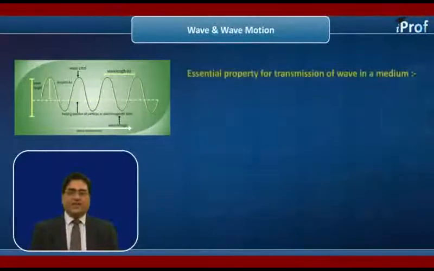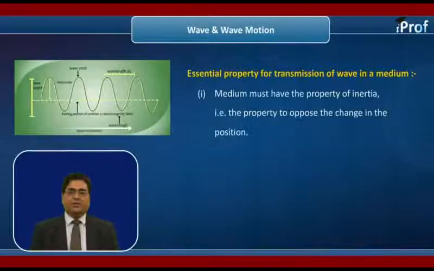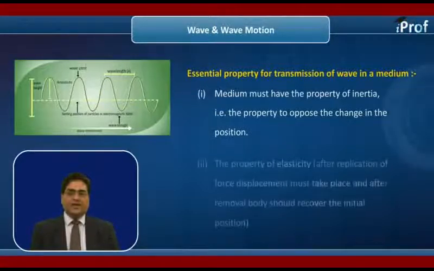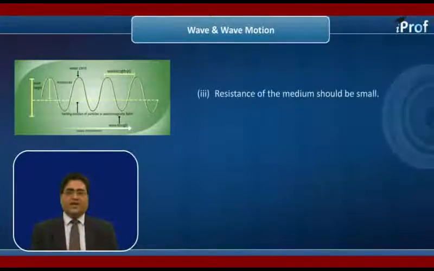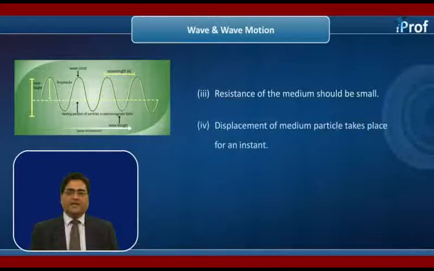Now let's see the essential property for transmission of wave in a medium. First, medium must have the property of inertia, that is the property to oppose the change in position. Second, the property of elasticity. What is meant by elasticity? Means after application of force, displacement must take place, and after removal, body should recover the initial position. Third, the resistance of medium should be small. Fourth, displacement of medium particle takes place for an instant.